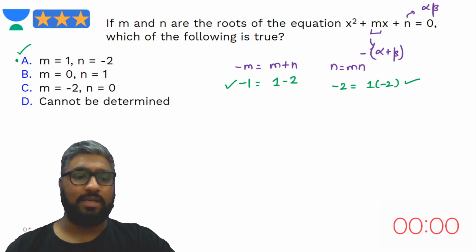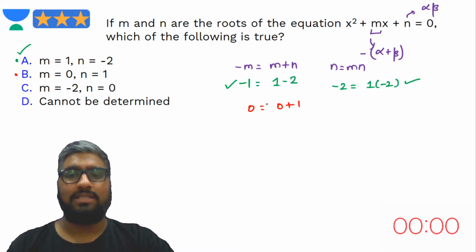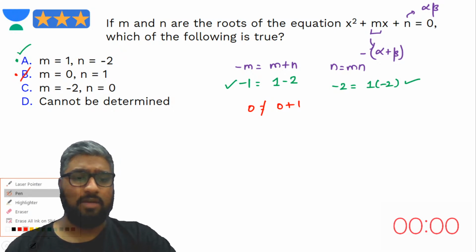Let's look at answer choice B. What does B say? M is equal to 0. So 0 should be equal to 0 plus 1, not satisfied. दूसरे वाले की तरफ जाने की जरूरत नहीं है. Eliminate this. Let's try out C now.